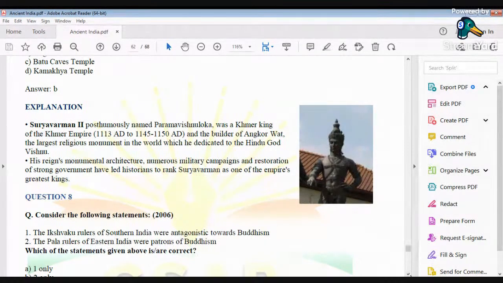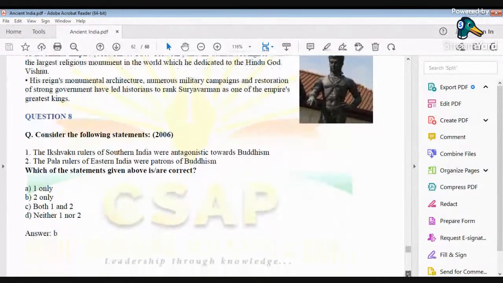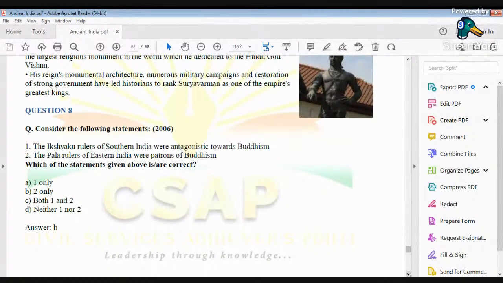Now let's take the next question, which was asked in 2006. Here again they have given two statements. The Ikshvaku rulers of southern India were antagonistic towards Buddhism. What is the meaning of antagonistic? They were totally against Buddhism. And the Pala rulers of eastern India were patrons of Buddhism. Now, which of the statements given above are correct?